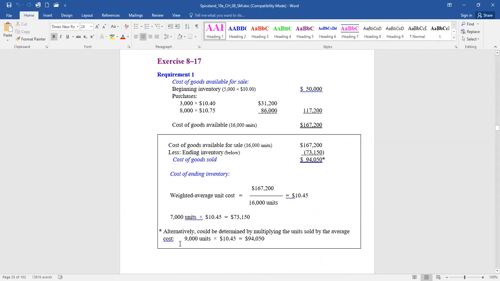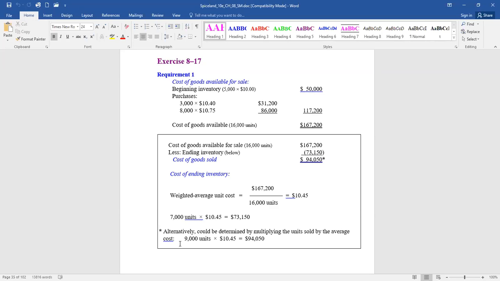So to determine ending inventory, we will say how many units are left in the periodic system. Remember, we go out and count them. There's 7,000 left. Well, we will value them at the average cost of $10.45 each, or $73,150. Now, we could subtract the ending inventory from cost of goods available for sale. Remember, $167,200 is the cost of everything we could have sold. Some of it we sell, some of it is still here. The part that's still here is valued at $73,150. Then the cost of the goods that were sold is the difference of $94,050.